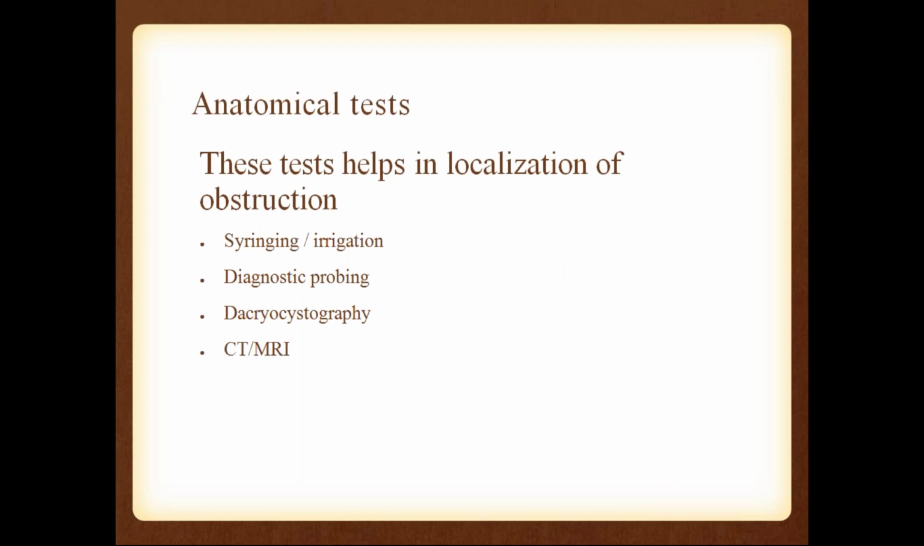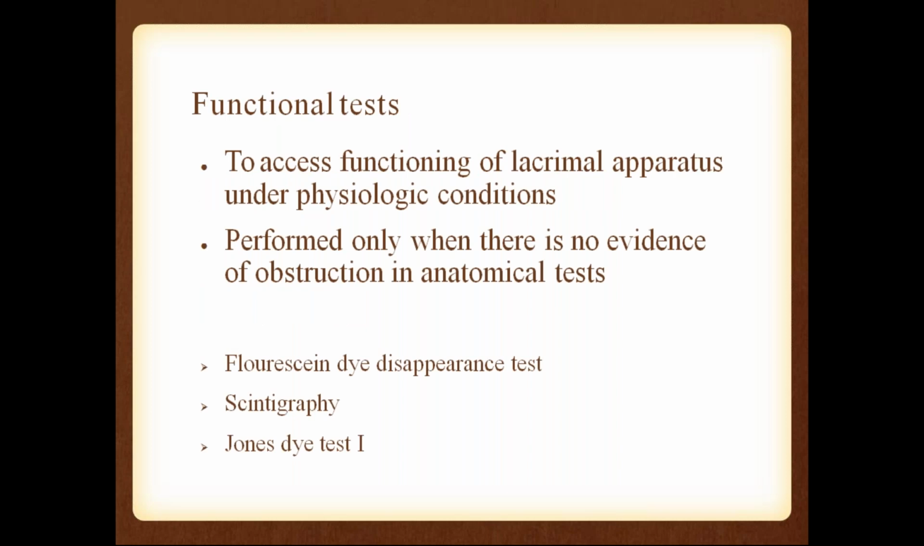Now coming to tests, we have to do some anatomical tests which will show where the obstruction is, whether it is near the puncta or canaliculi, or near the lacrimal sac, or near the nasolacrimal duct. First one is syringing, second one is probing, third one is dacryocystography, fourth one is CT or MRI, which is the last sort of investigation. So these are all the anatomical tests, and then functional tests.